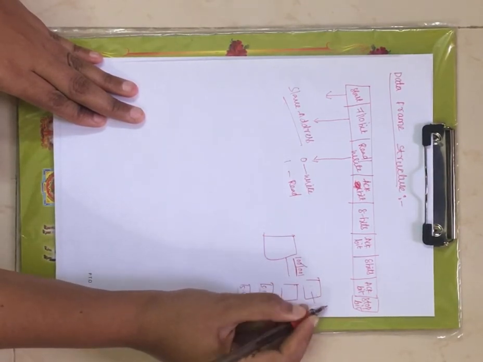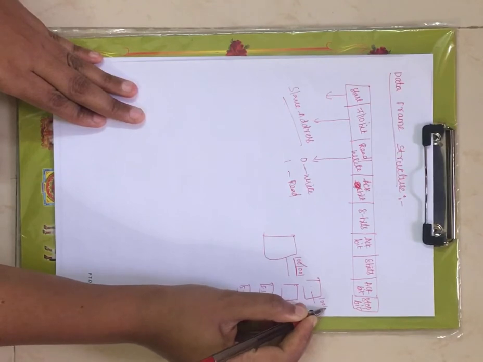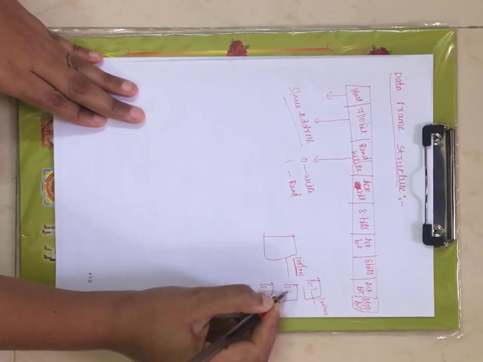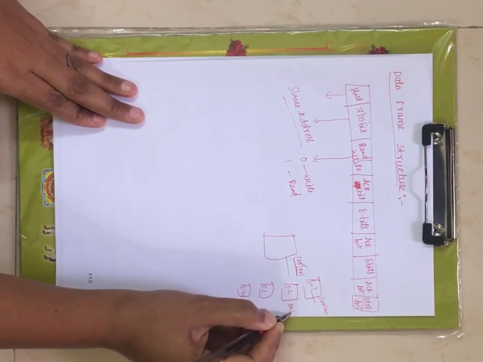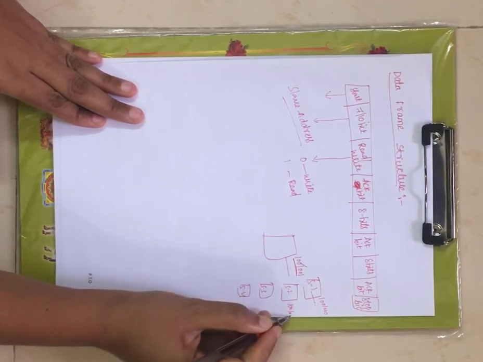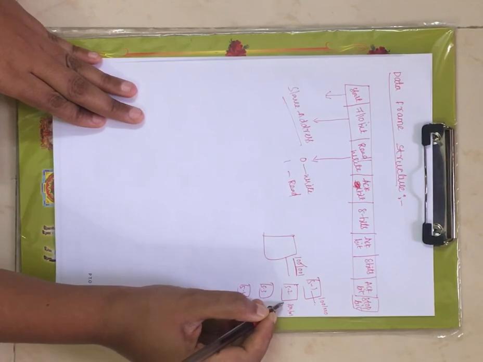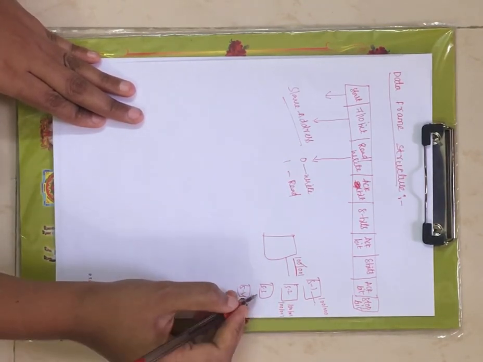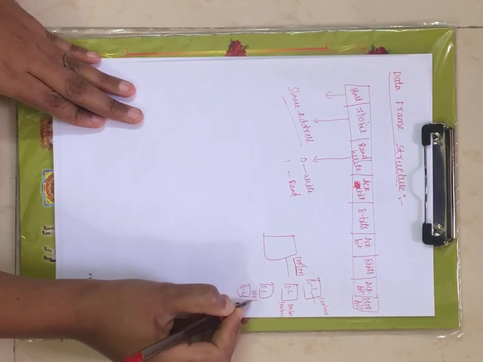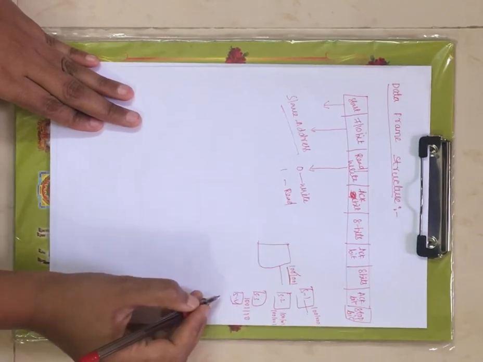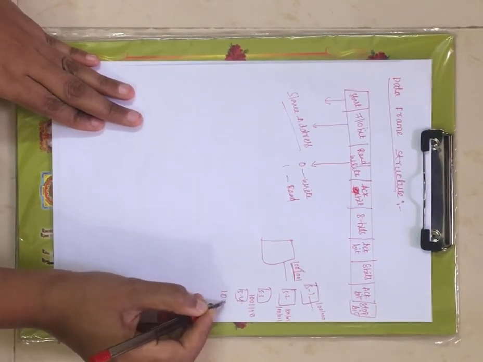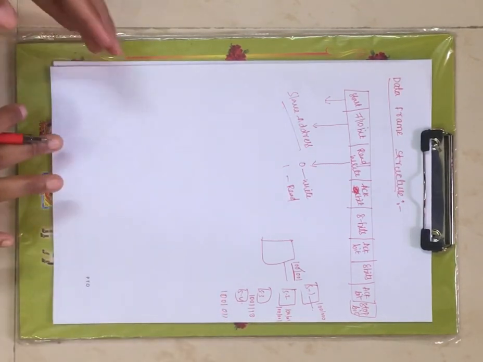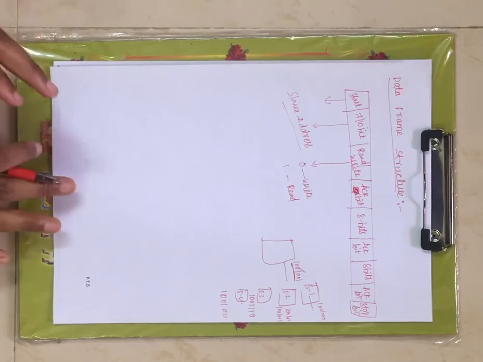Now here, 100100 is the slave address of slave 1, right? And next, slave 2 has 100101 as the slave address. The slave address of slave 2 is 10010001. Now coming to slave 3, 10011110, and coming to slave 4, 1001011, right?